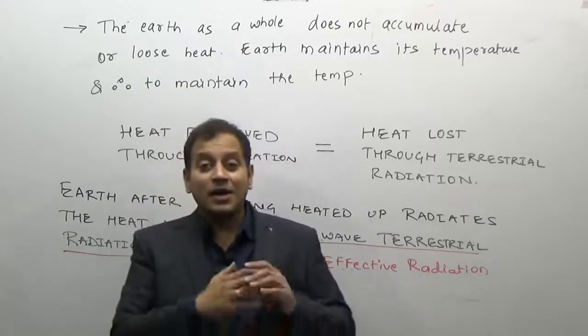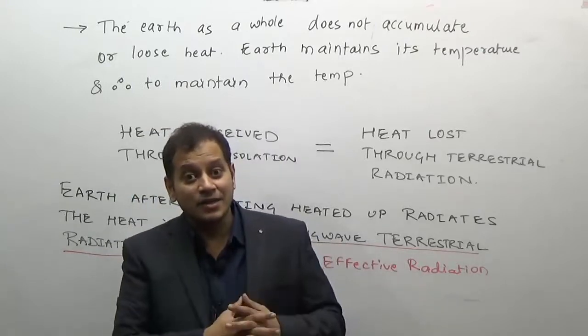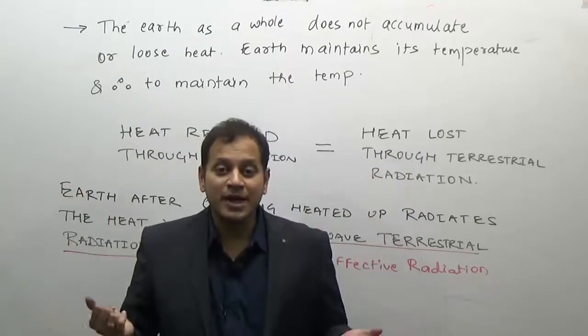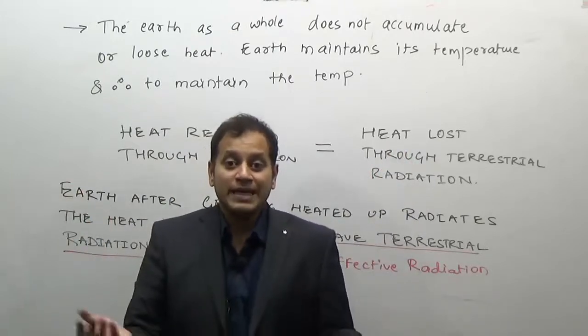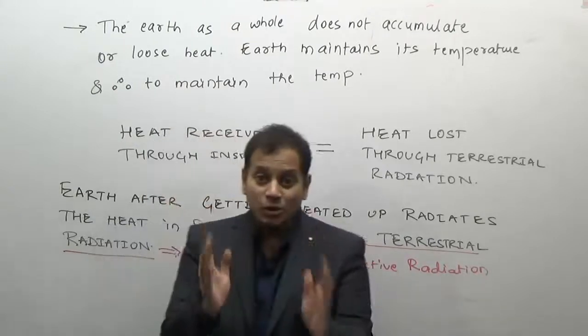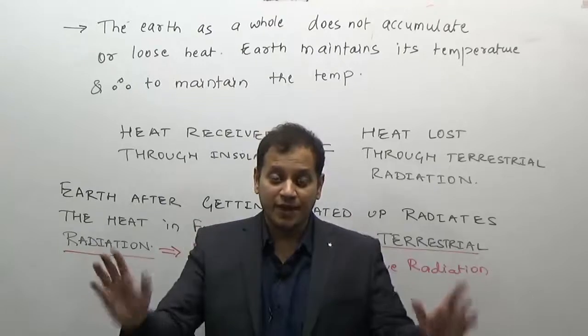Had it allowed the long wave terrestrial radiation to escape, no heat would have been trapped, and therefore there would not have been any heat on the surface of the earth. So that is why, because it is heating up the lower atmosphere, it is known as an effective radiation.